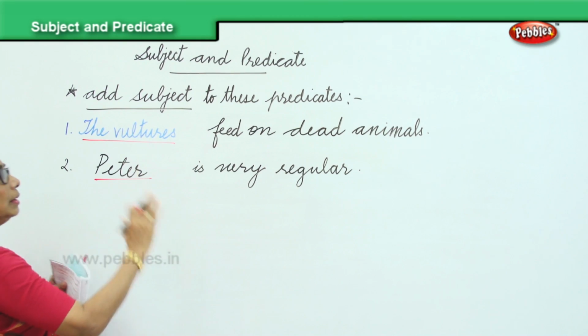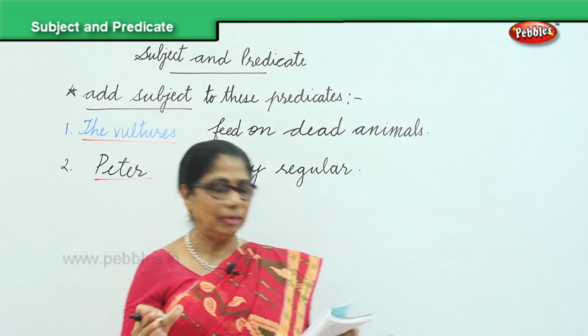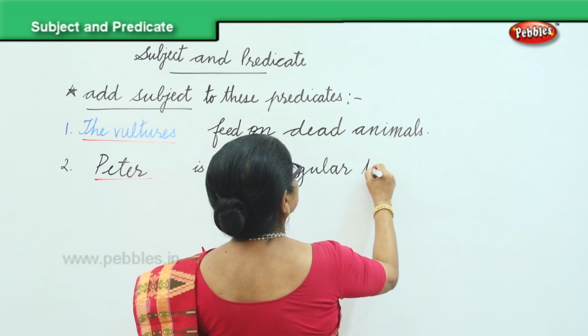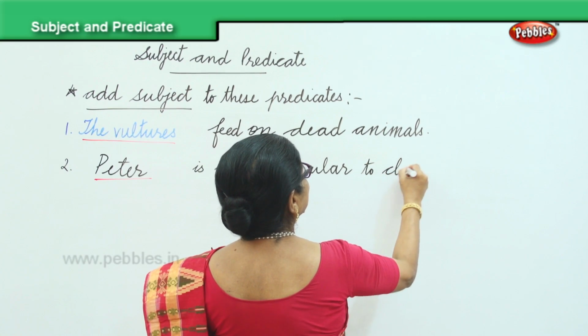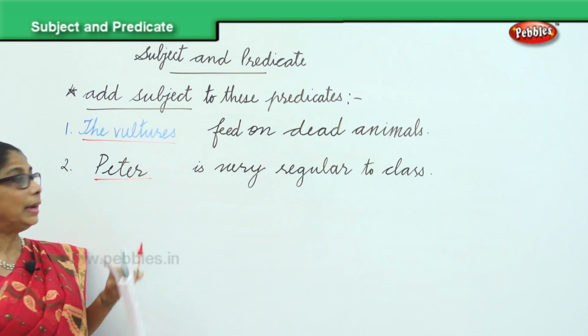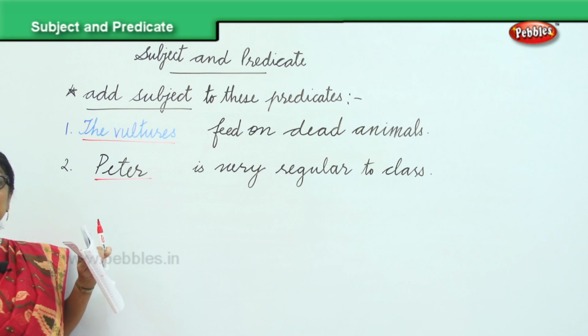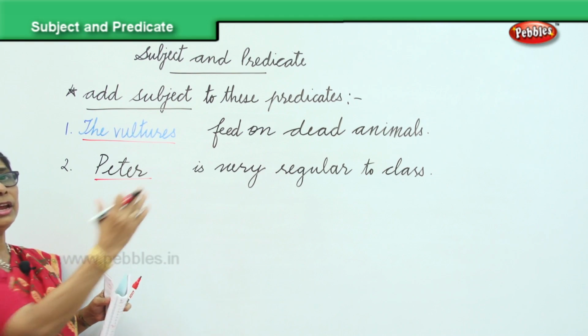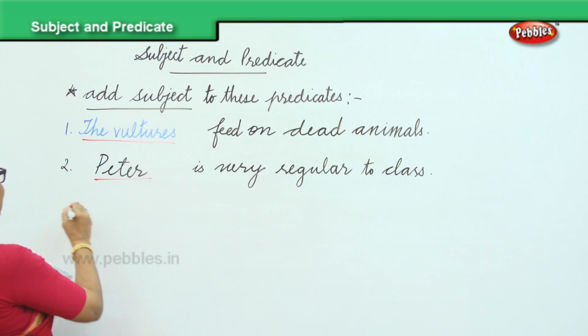So, Peter is very regular to class. Is regular to class is the predicate, and you have supplied the subject Peter. Or you can say Peter and John, then I have to change the verb here. Okay. The third one.